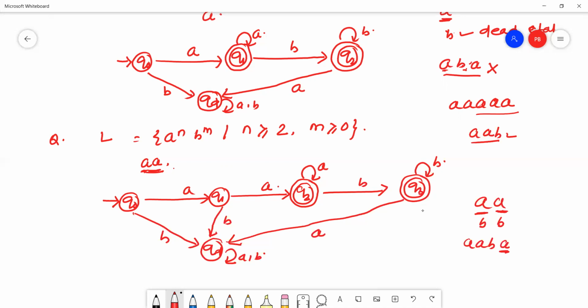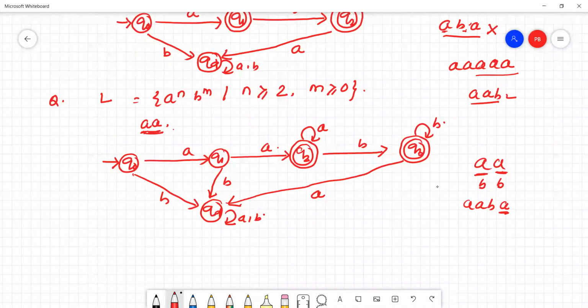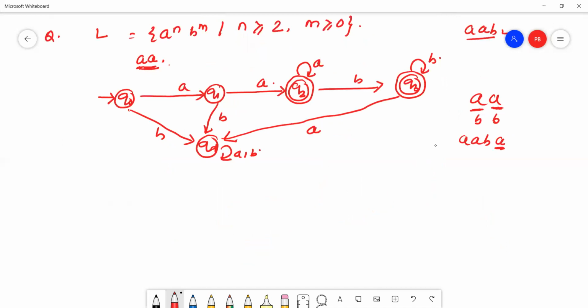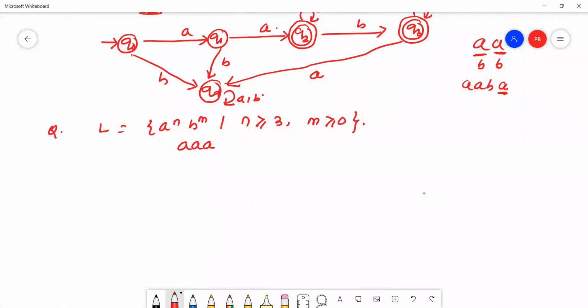Okay. The next question. The language is A to the power n, B to the power m, where n is greater than or equal to 3 and m is greater than or equal to 0. What is the minimum string here? The minimum string is triple A. So now we'll draw the DFA.